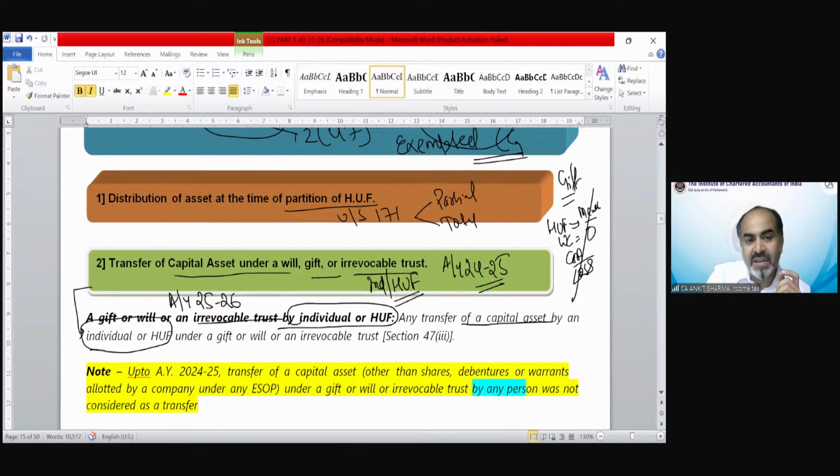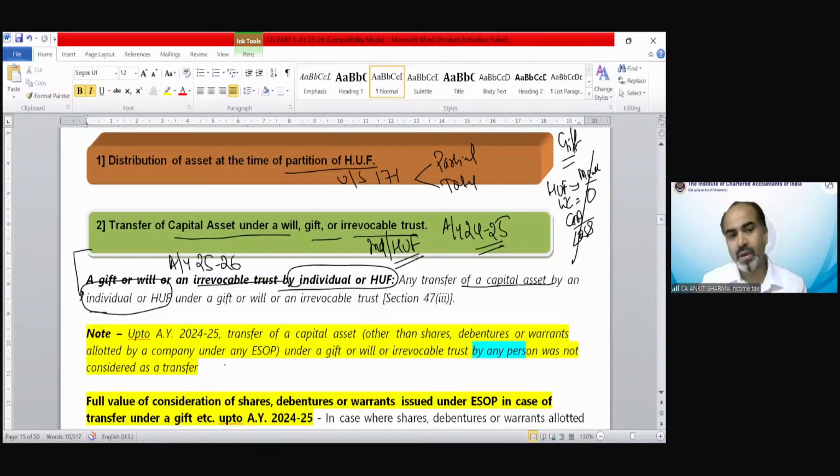Now you can see the difference. Earlier, individual or HUF was not mentioned. This benefit was for all persons. But now the benefit is only for individual and HUF. So if an individual or HUF transfers any asset to anyone as a gift, will, or irrevocable trust, the capital gain will be exempted. You can see the note: up to assessment year 24-25, transfer of a capital asset other than shares, debentures, warrants allotted by a company under ESOP, under a gift or will or irrevocable trust by any person was non-taxable.